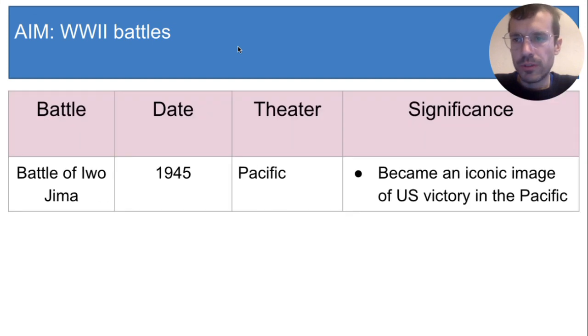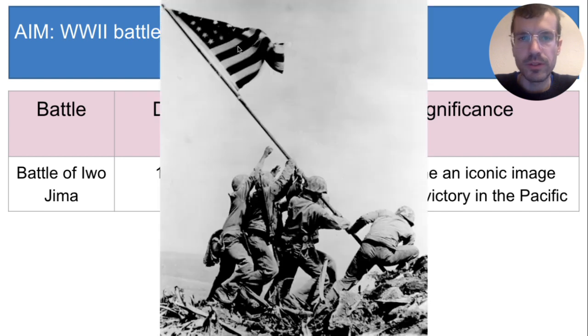And the last battle I want you to know about is called the Battle of Iwo Jima. It happened in 1945 in the Pacific theater. Iwo Jima is one of those tiny islands that the US wanted to control as part of its strategy of island hopping. This wasn't a super important battle, but it led to a photograph being taken that became very famous and symbolized the US victory in the Pacific. You've probably seen this photo. It looks like this. This is from the Battle of Iwo Jima.